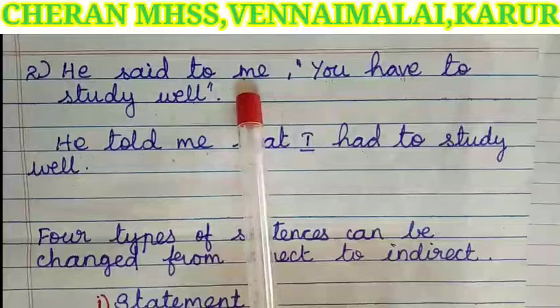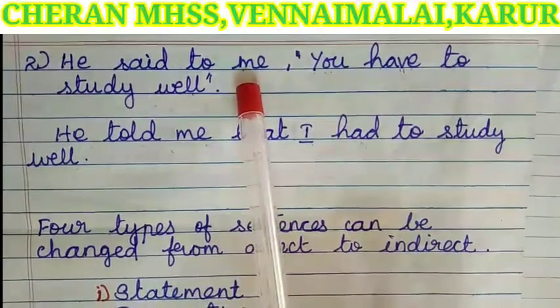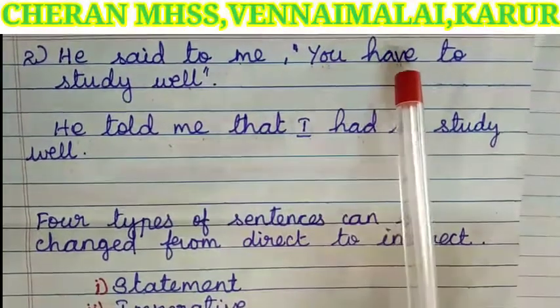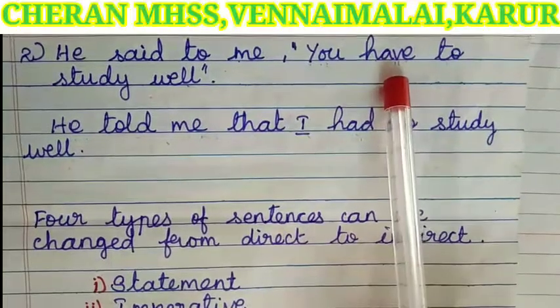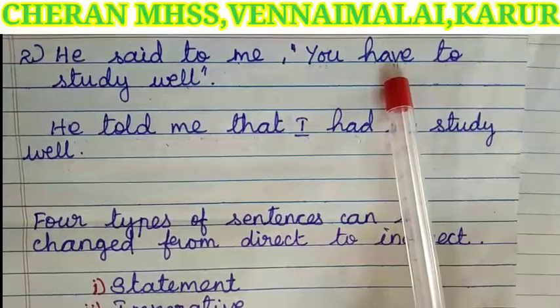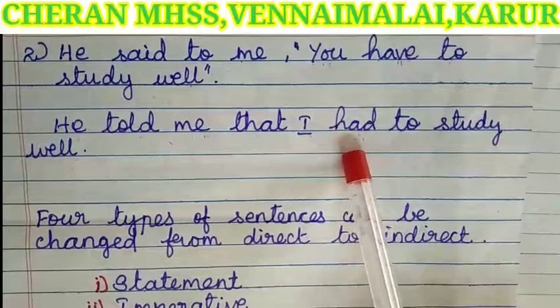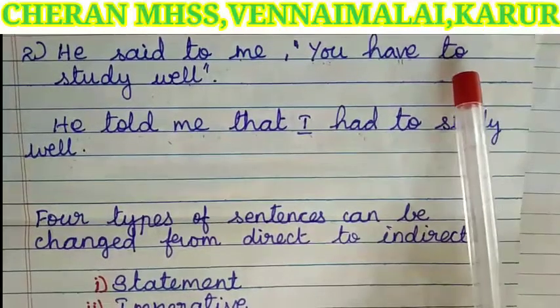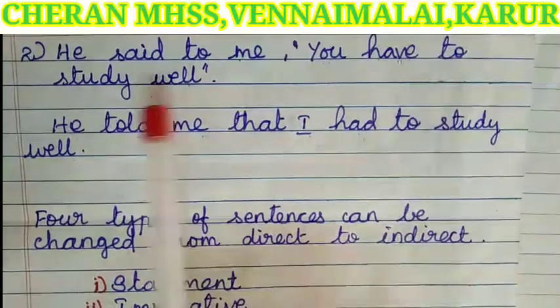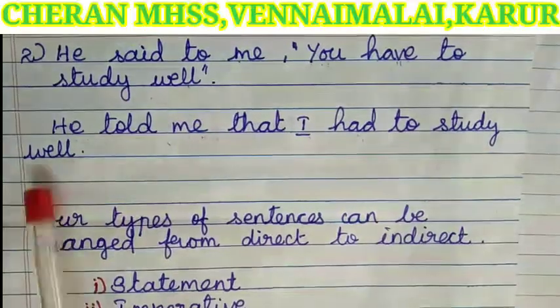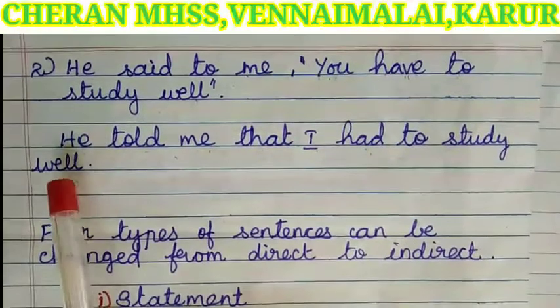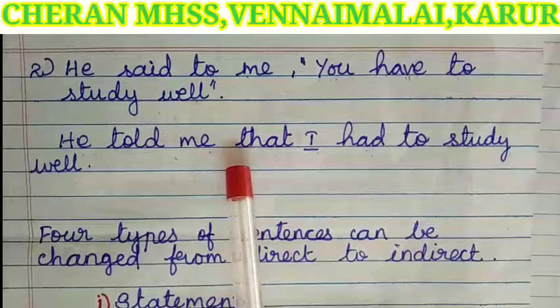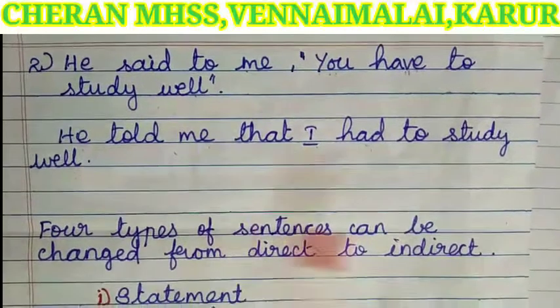It will change into the listener's I. Have is a present tense. It changes to past. The remaining words, to study well, are the same. So the answer is he told me that I had to study well.